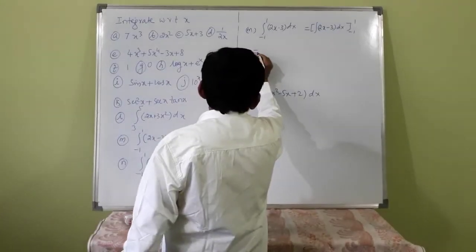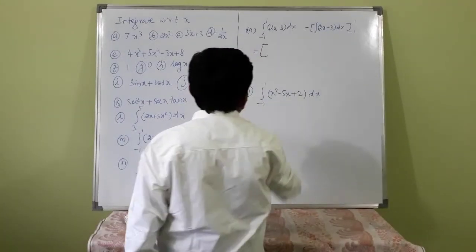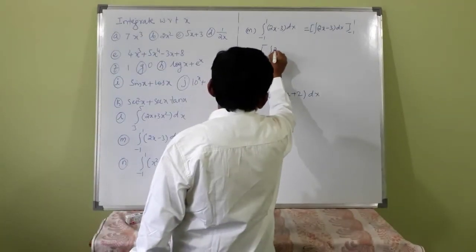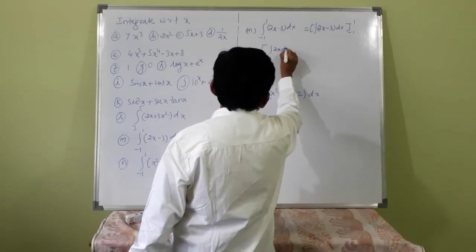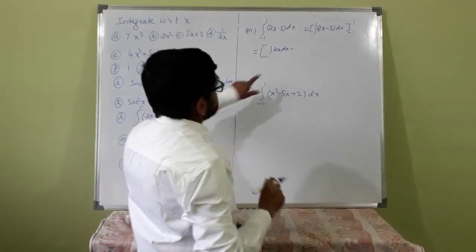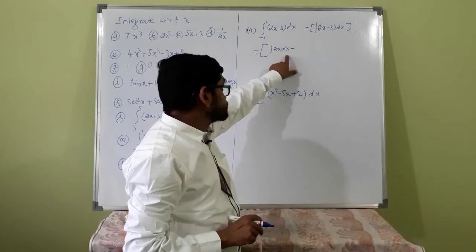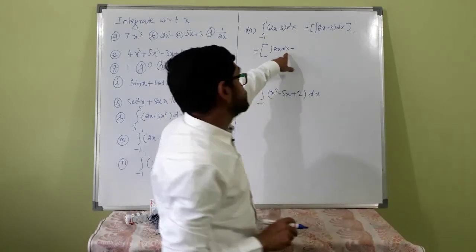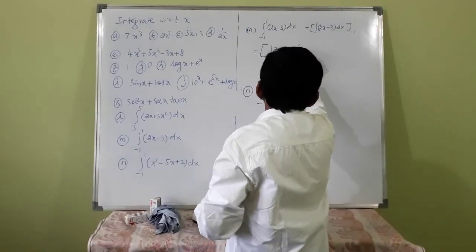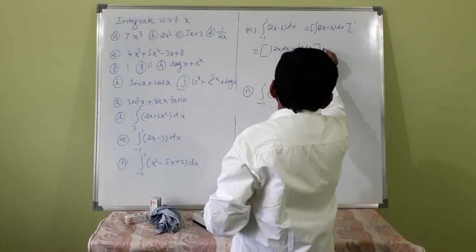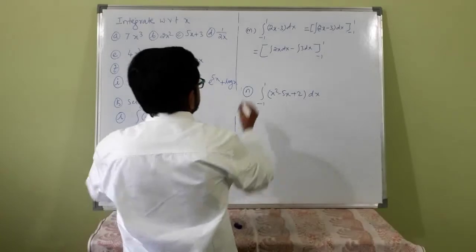Inside this bracket, integration of 2x dx minus 3 dx. All the time you have to write dx. You have to mention with respect to which variable you are going to integrate. The limit is minus 1 to 1.